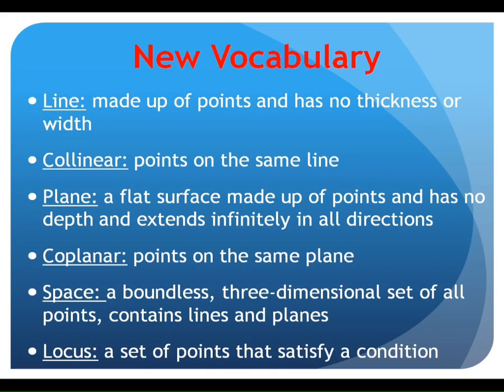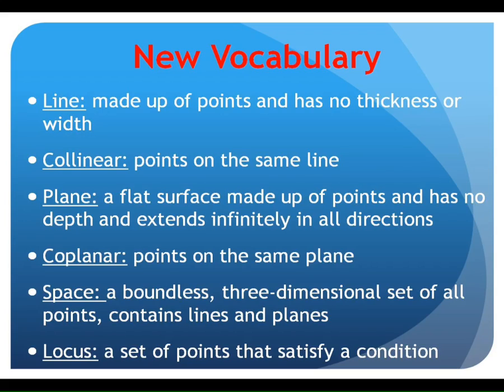A plane is a flat surface that has points, has no depth, though. Like a swimming pool has depth, right? A plane is flat, has no depth, and extends infinitely in all directions. So like the floor is the example of a plane. However, it does not extend infinitely in all directions, right? It stops at the door, it stops at the wall. A ceiling is a plane, but it stops at the walls, okay? A plane extends infinitely in all directions. Coplanar, same thing, share a plane. Points that are on the same plane mean they're coplanar. Okay?